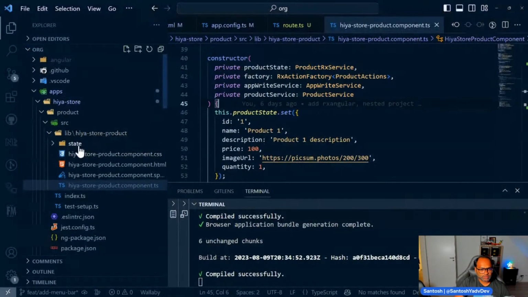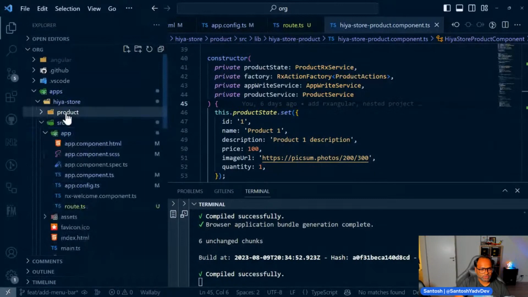Slash product, and it is not able to load this.